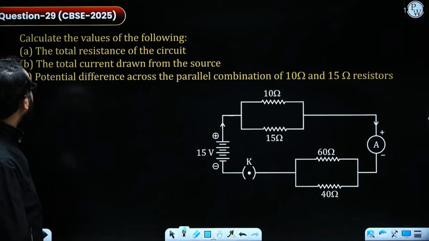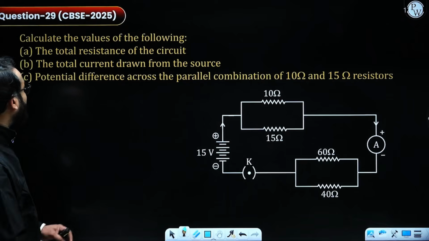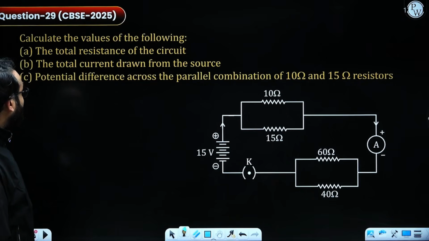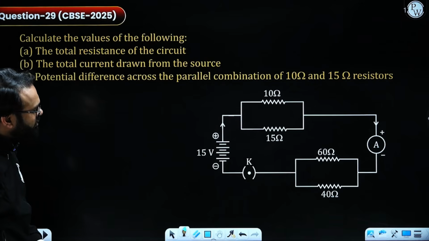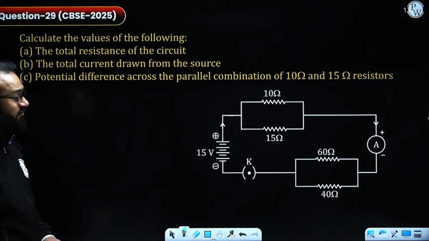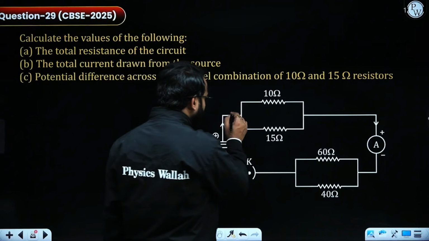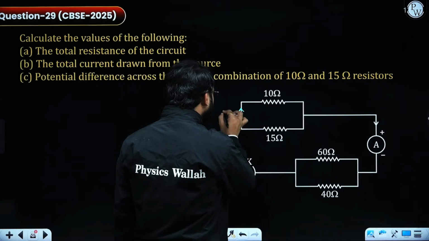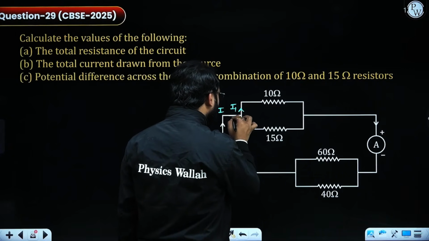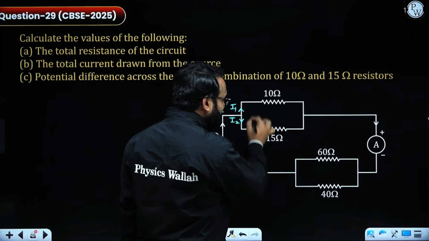We are having another question. It says calculate the values of the following. First of all, the total resistance of the circuit, then total current drawn, and the potential difference across parallel combination of 10 and 15 ohm. First of all, we need to calculate the equivalent resistance. If the current is flowing through this, the current will be distributed in I1 and I2 combination, which means they are parallel.